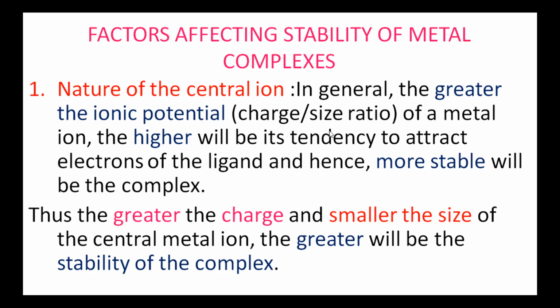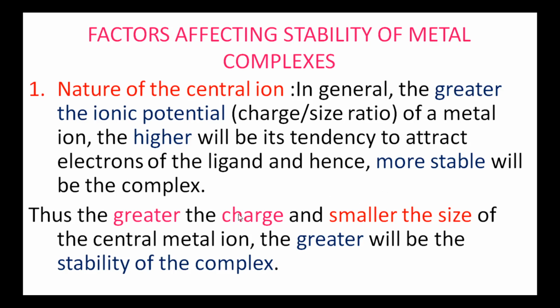So a metal ion having greater ionic potential, that is, a greater value of the ratio of charge and size, will attract the electrons of the ligand to a higher level. Hence, it forms a more stable complex. Thus, a metal ion with greater charge and smaller size, that is, the numerator value is high and the denominator value is low, then that ratio will be more, the ionic potential will be more, and hence that metal ion forms more stable complexes.